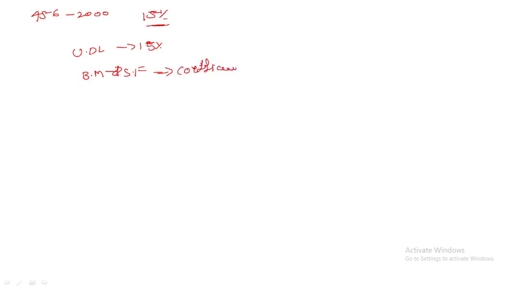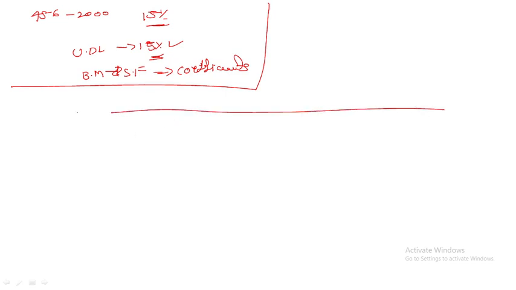So when we have to use the coefficients, when the UDL variation is within 15%, then we have to use this. Let me show you. There is a tabular column, so I will draw it, first the bending moment coefficient. I will make this separate so you don't get confused. First one is the type of load. All of you have to write like this only, and say with me what I am telling.